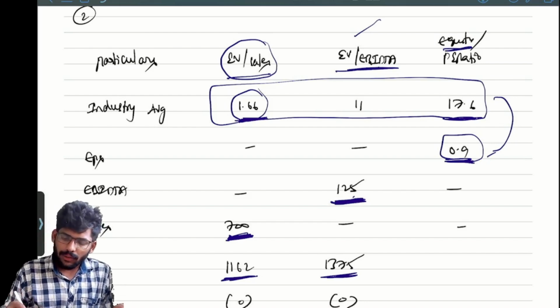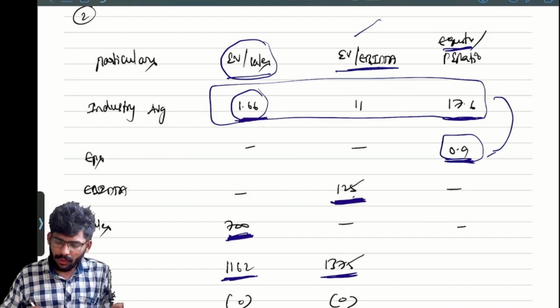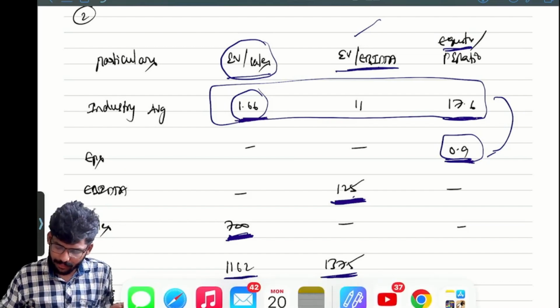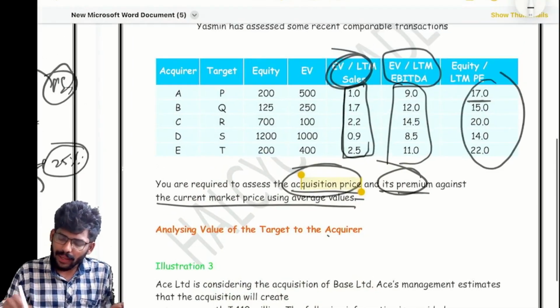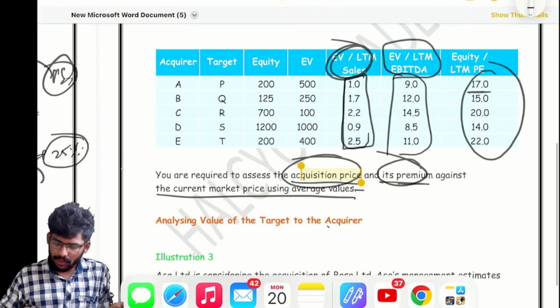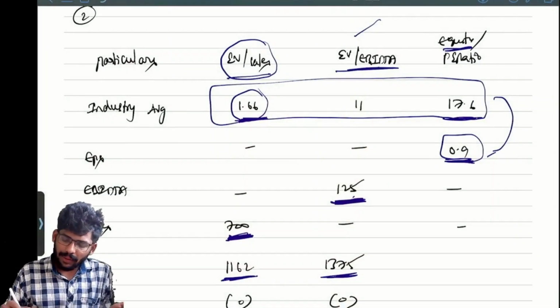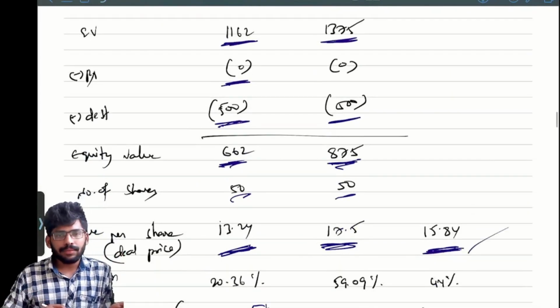Here also we will get equity. So we actually want P. Correct or not? Equity by PE ratio. How much is given as average? How do we get that? Simply by taking the average of it. Okay, no issue. EPS is already given for that. So directly we can calculate the market price here by using that.